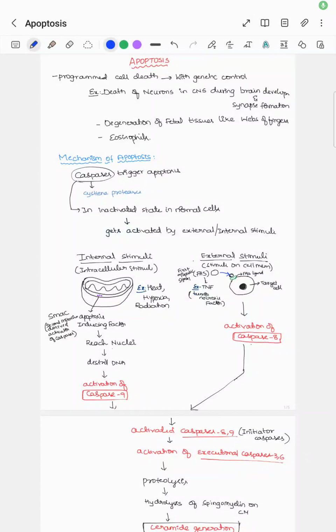In this video, let's discuss the topic apoptosis. Apoptosis means programmed cell death under genetic control. Examples include death of neurons in CNS. It may be physiological or pathological, and degeneration of fetal tissues, that is, like webbing of fingers and eosinophils.